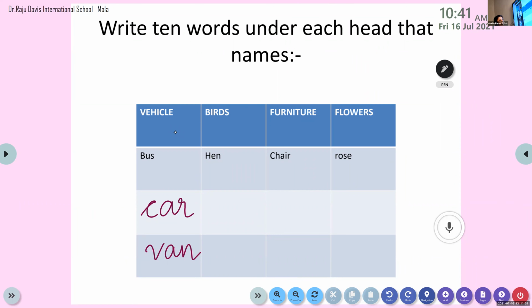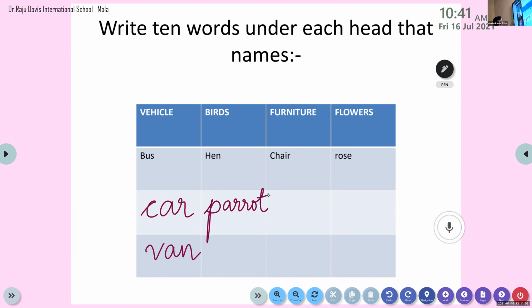Name a bird. Hen is already there. All the girls, please do get ready. Think of a name of a bird. The girls will be called this time. Yes. Parrot. Very good. Parrot.